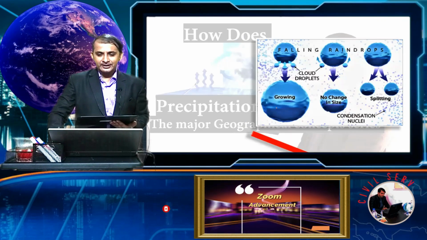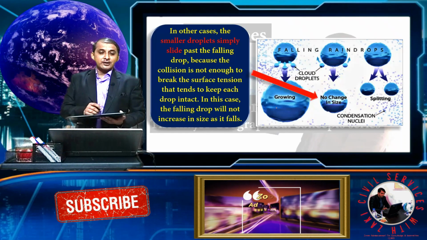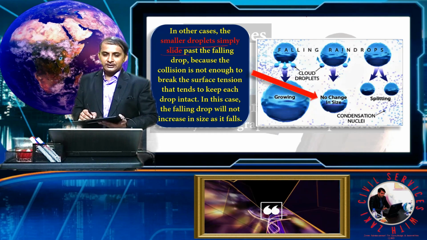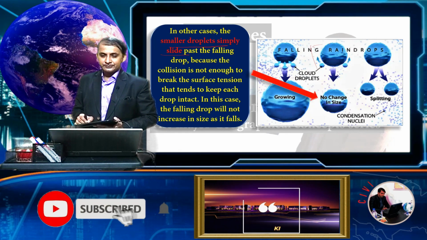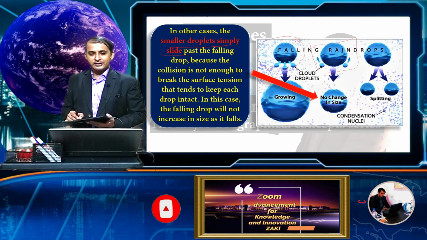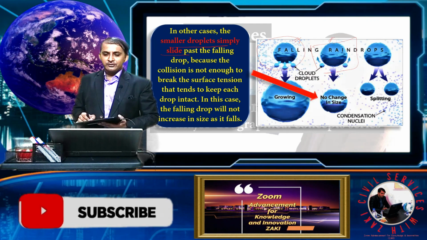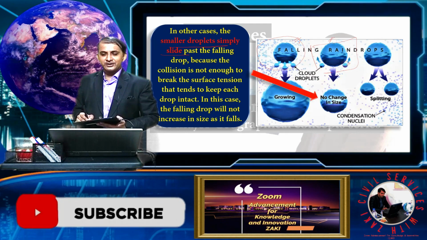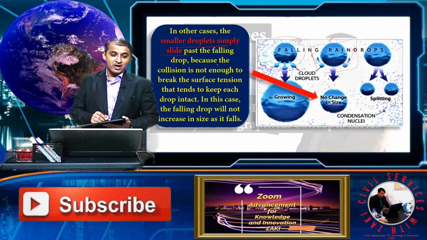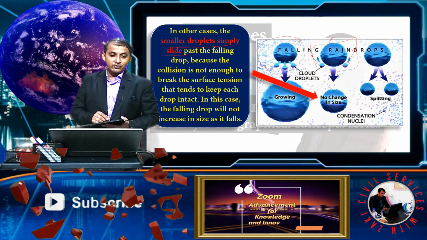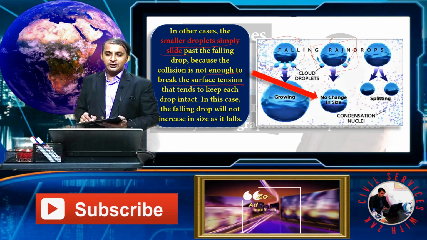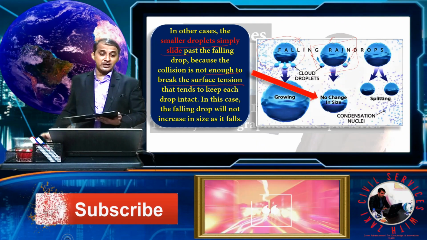Second, see, in the other case, smaller droplets simply slide. Here there are more water droplets in the cloud, here fewer. Some smaller water droplets slip aside, past the falling drop, because the collision is not enough to break the surface tension of the drop.